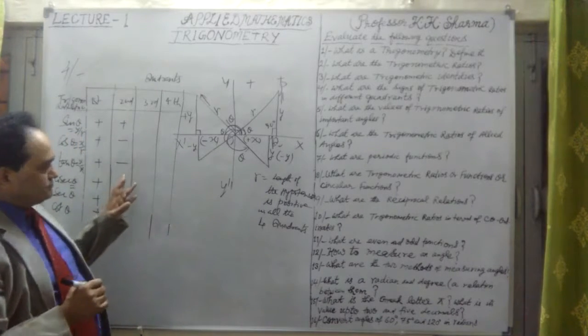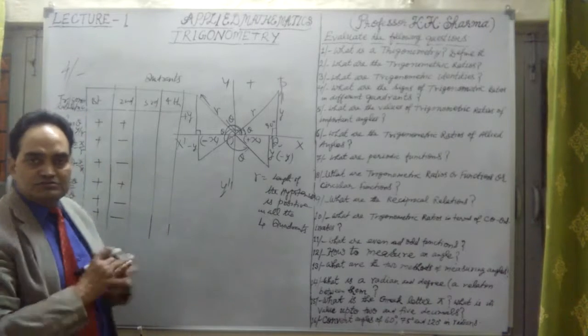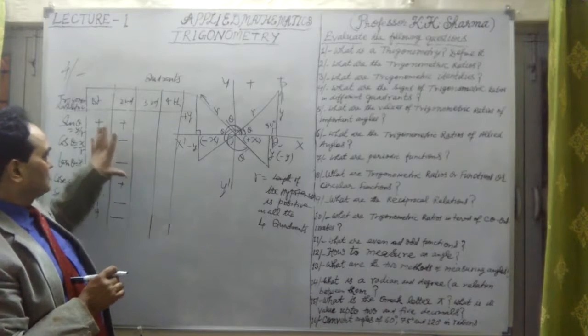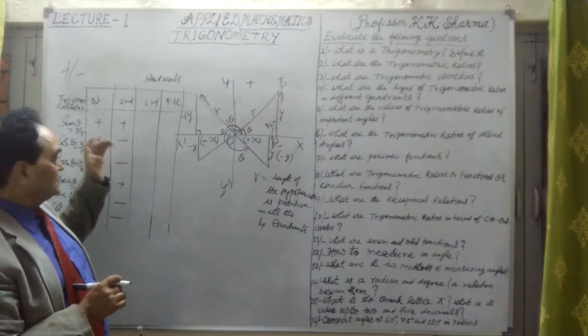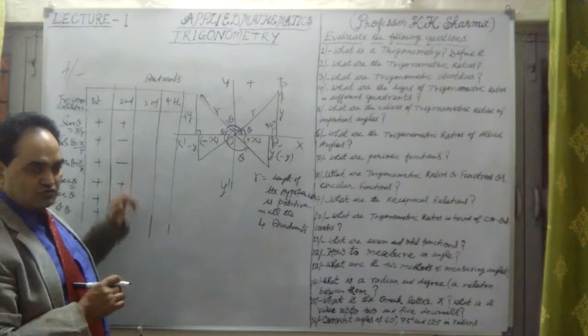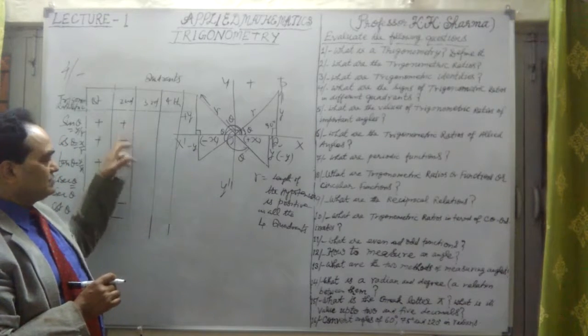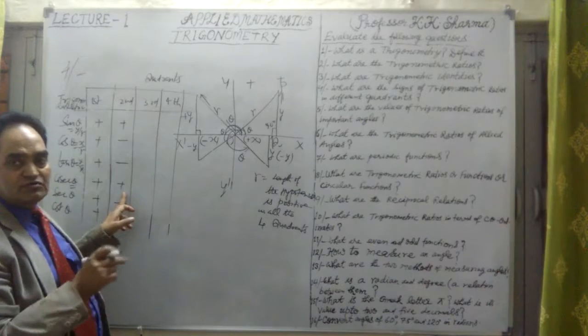So what do we get? In the first quadrant all are positive. In the second quadrant only sin and cosec, which are reciprocals of each other, are positive. Others are negative, the other four ratios are negative. So in the second quadrant, sin and cosec are positive.